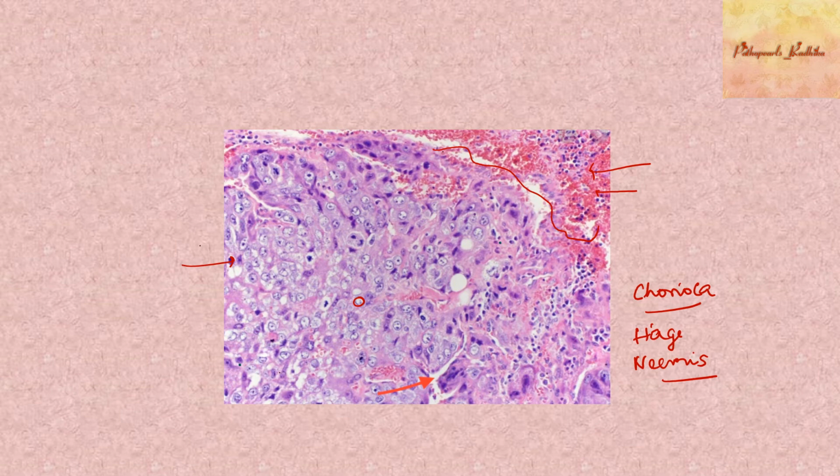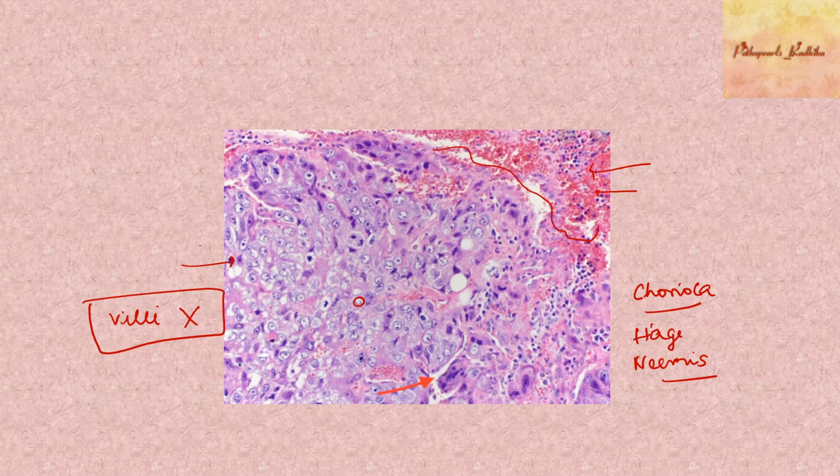One thing you should remember, which is very important, is that you usually don't see villi in choriocarcinoma. If at all you see a placental villus or any other villus structure, even in a gestational choriocarcinoma, it's usually against the diagnosis of choriocarcinoma, right?